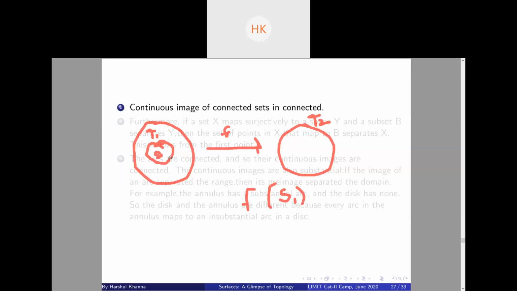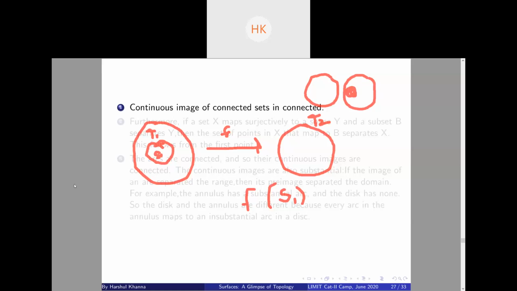So I assume S1 is connected, and now I have to prove f of S1 is also connected. Now suppose not. There is a very intuitive and good definition of connectedness: if a set is disconnected, then you can contain that set within two open sets.